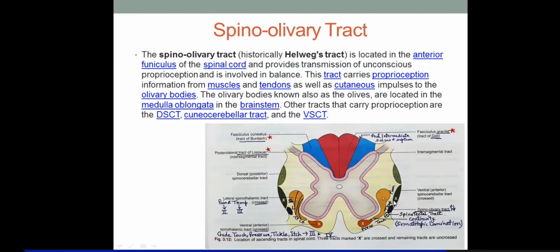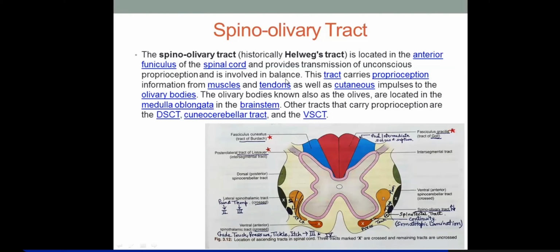Now, because it's in continuity with the spinocerebellar tract, you can remember the function of spino-olivary is the same. Reflex proprioceptive sensations, or proprioceptive sensations in a subconscious or unconscious state. Okay? It provides transmission of unconscious proprioception and is involved in balance.